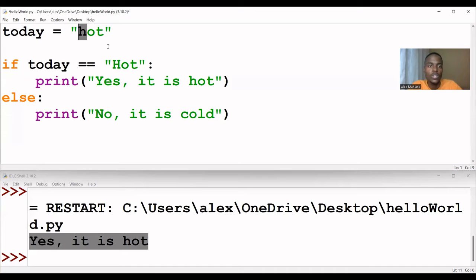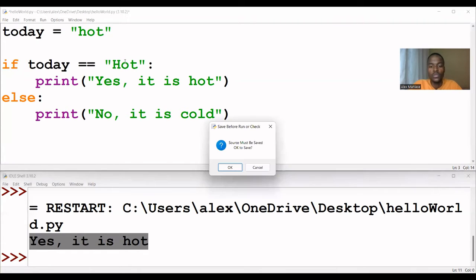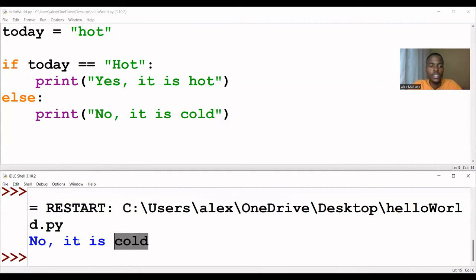So take care of that when you do the if-else statement. Sometimes you will make minor mistakes, then think that the program doesn't run. Not only Python, but most programming languages, case sensitivity is important. So it will return the else code because the values are not the same.